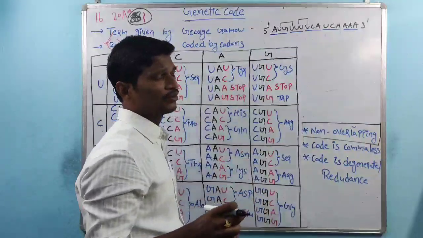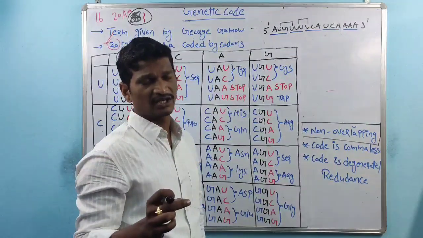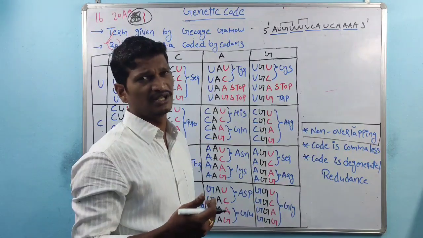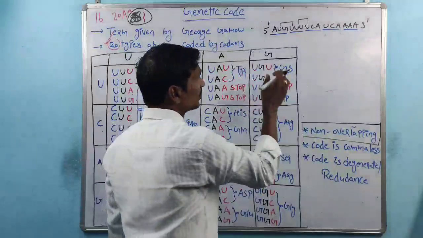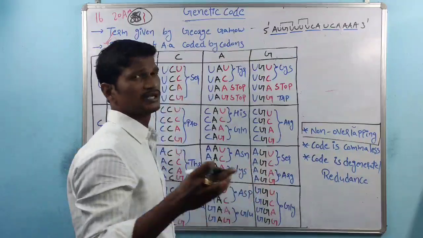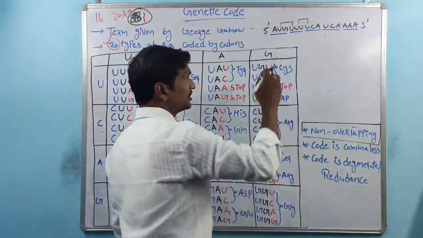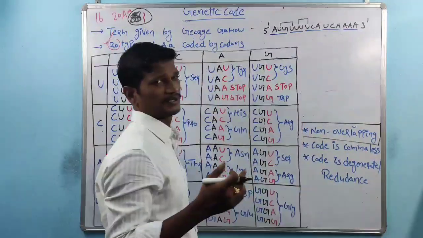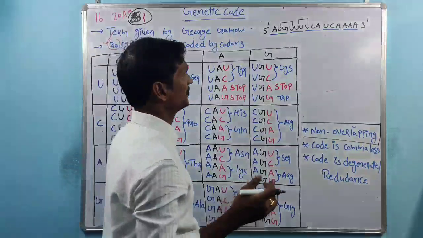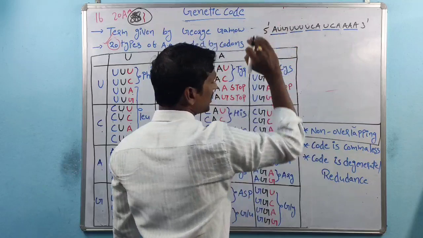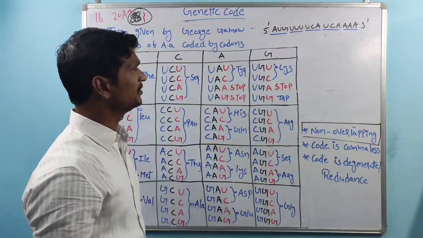So the codons do not depend on neighboring codons. The three nucleotides specifically code for specific amino acids. There is no chance for overlapping; there is no overlapping process.